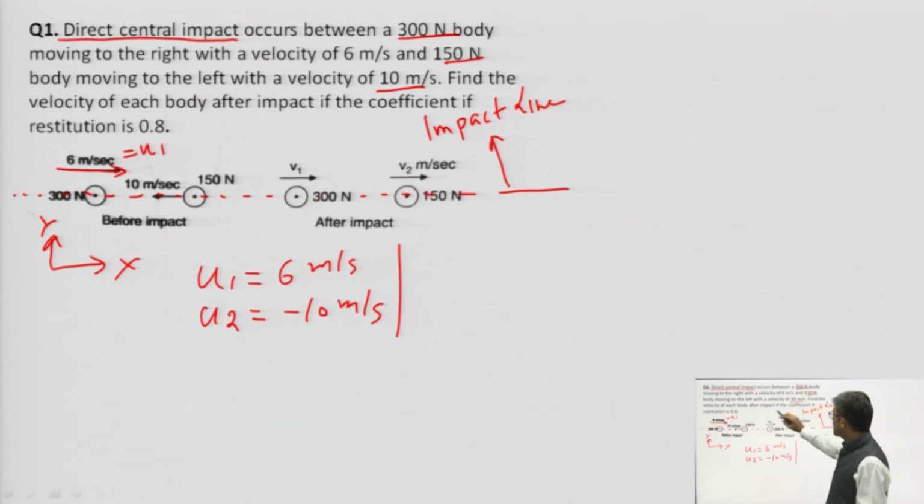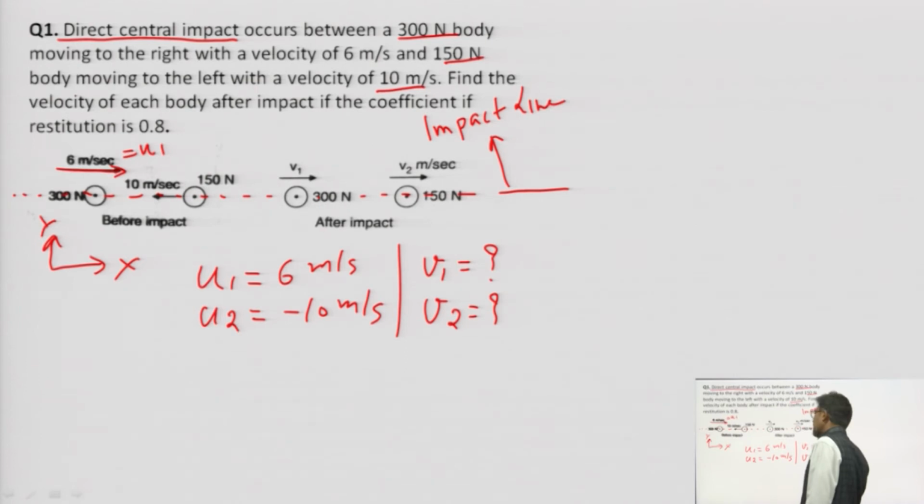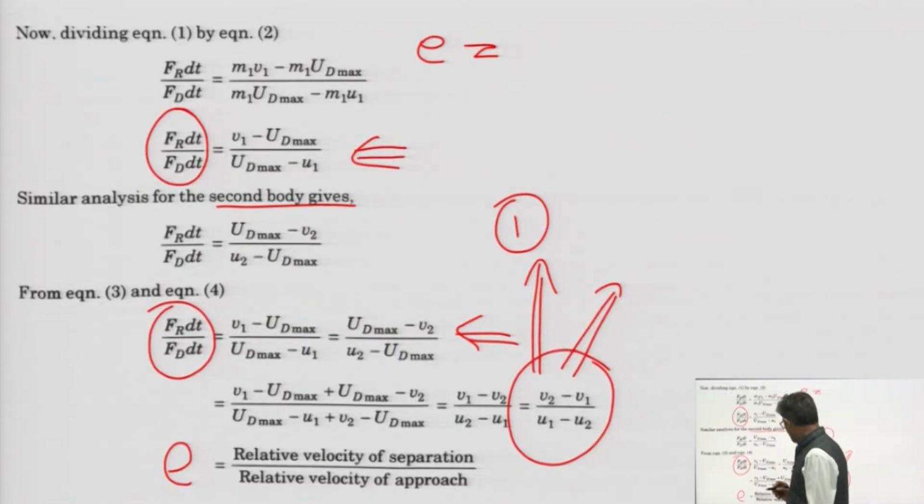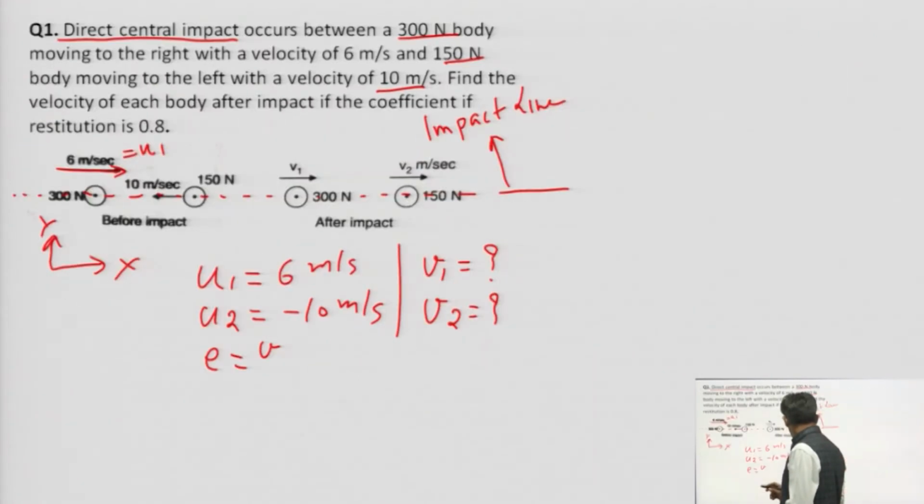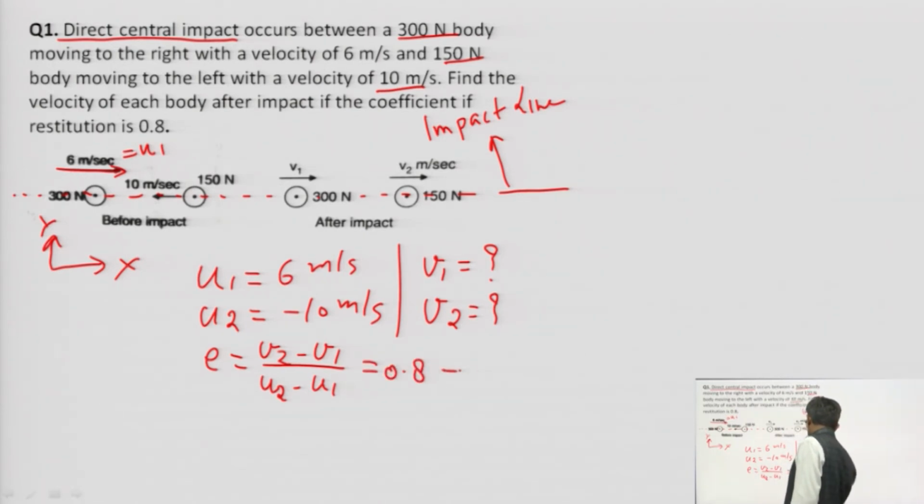What we need to calculate: find the velocity of each body after impact, means we need to find v1 and v2, if the coefficient of restitution is 0.8. Coefficient of restitution means E is equal to, what is the expression? It is v2 minus v1 divided by u2 minus u1, is equal to how much? It is 0.8. So write equation number 1.